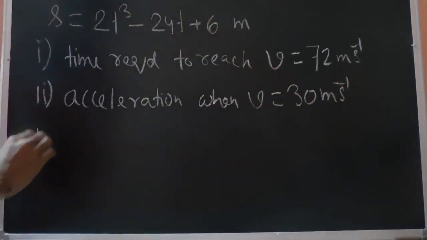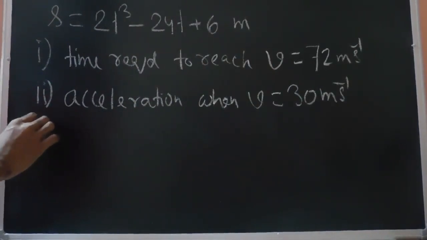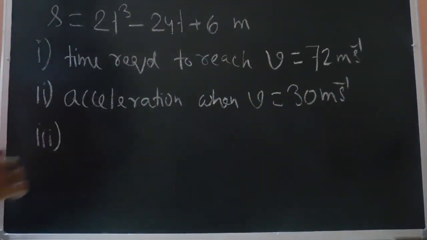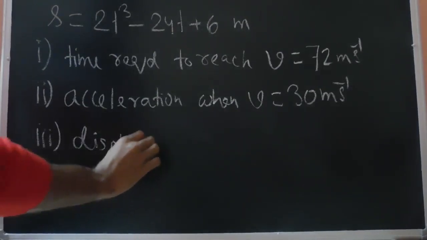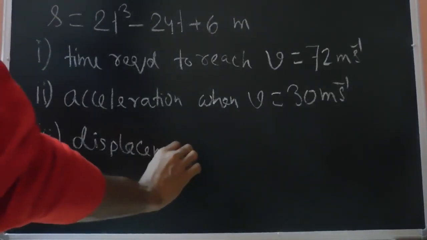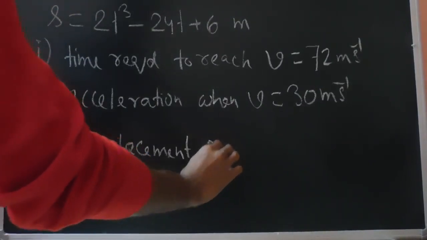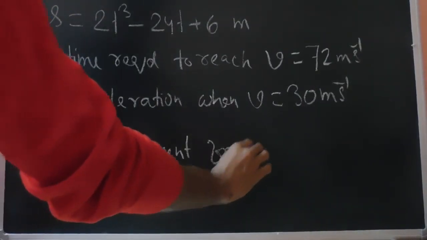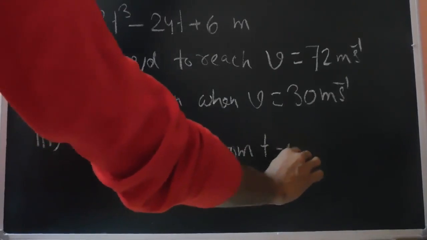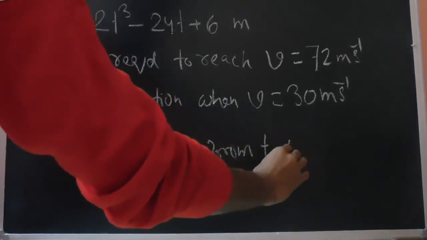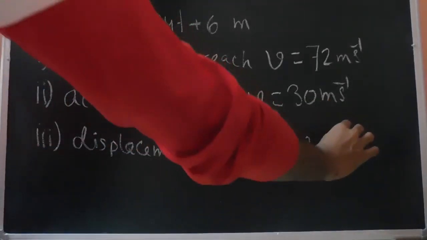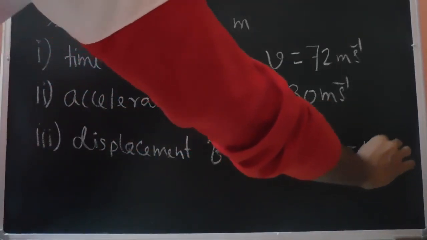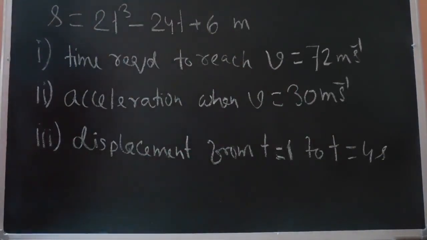Number 3, the displacement from t equals 1 to t equals 4 seconds. So this is the question.